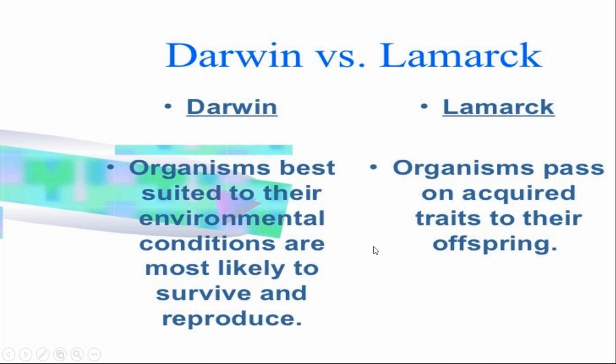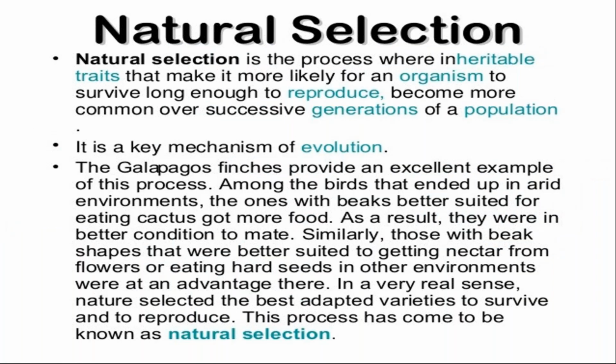Next, natural selection. The next theory is the theory of natural selection. Natural selection is the process in which the inheritable traits are produced. Okay, and this is the key mechanism of evolution.